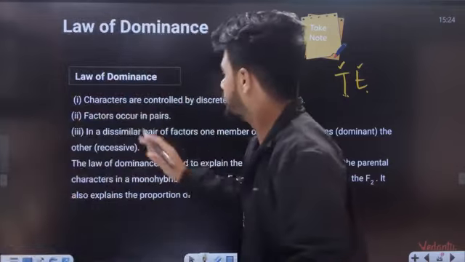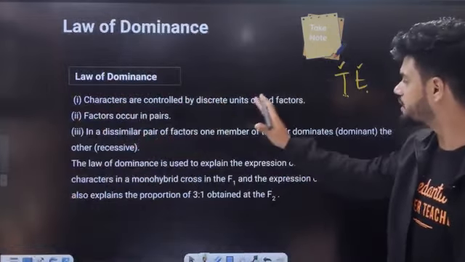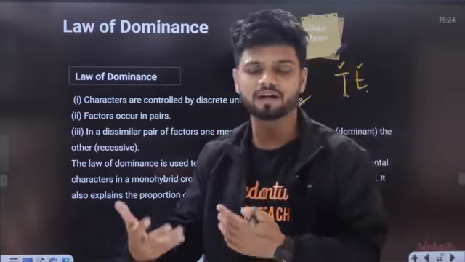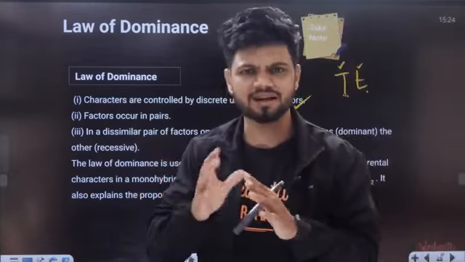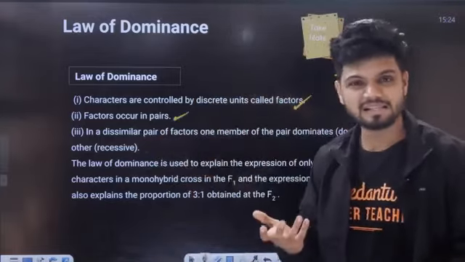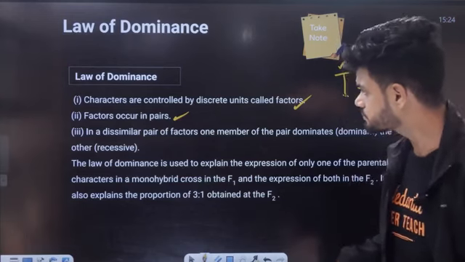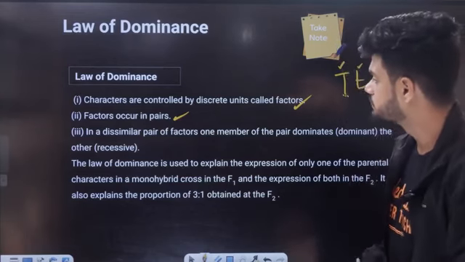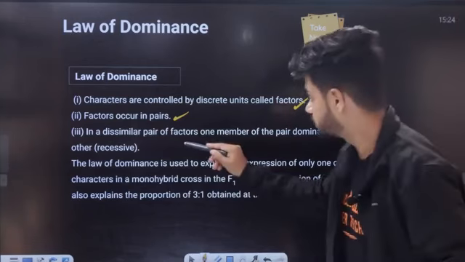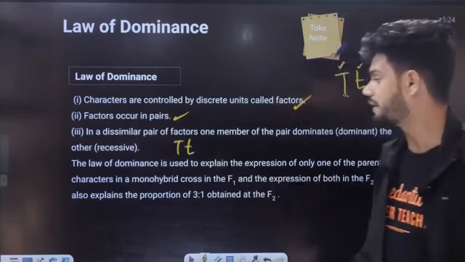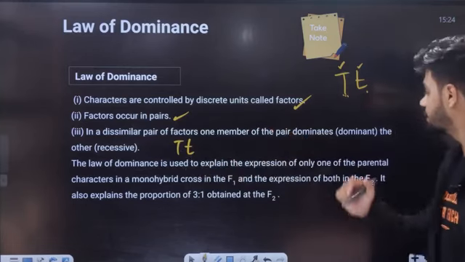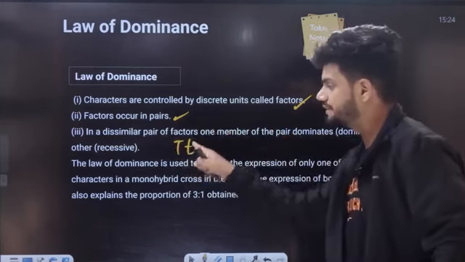Okay, see here. Characters are controlled by discrete units called factors. All of you know that. All of this information is controlled by genes, and genes are nothing but factors here. Factors occur in pair, that is alleles, dominant, recessive. Genes also occur in pair. In a dissimilar pair of factors, capital T, small t, one member of the pair dominates the other. This is dominating this one.